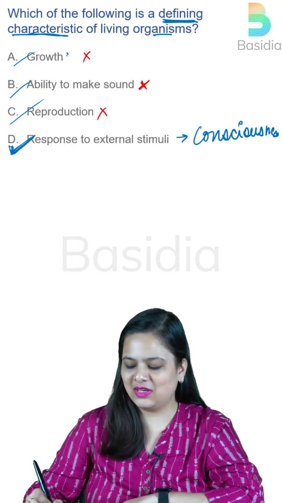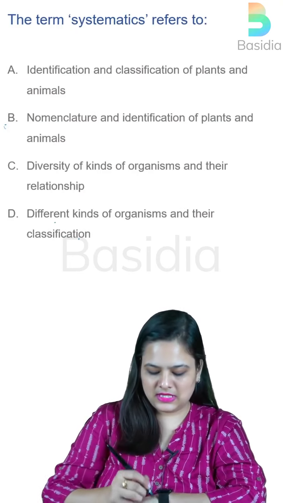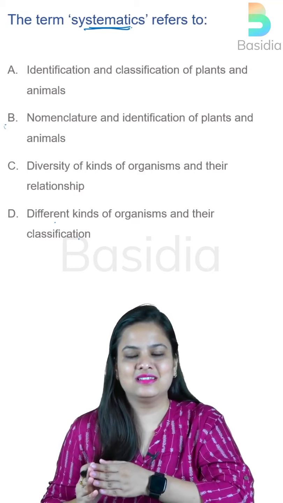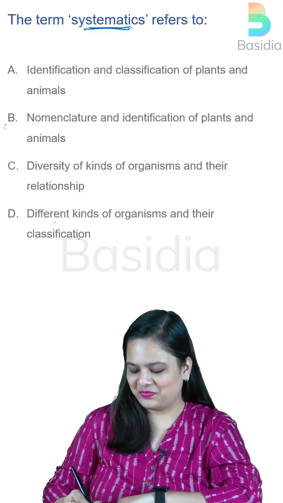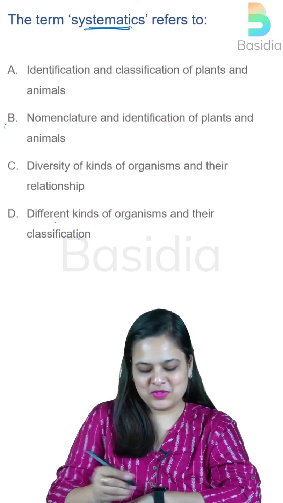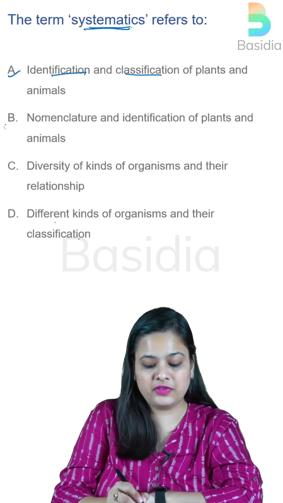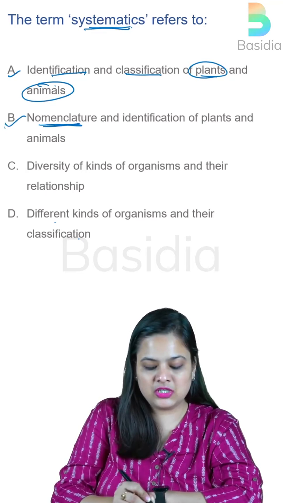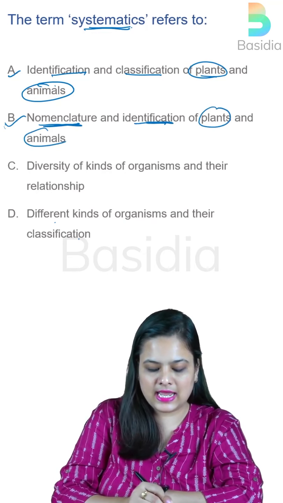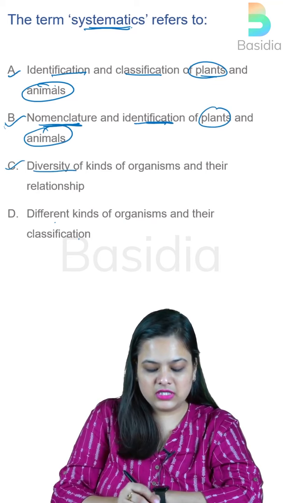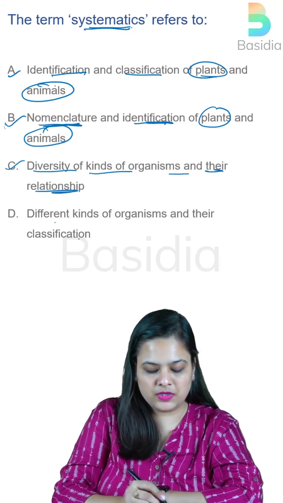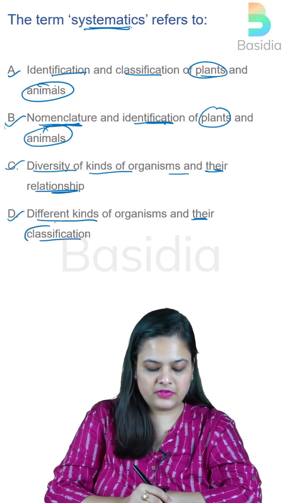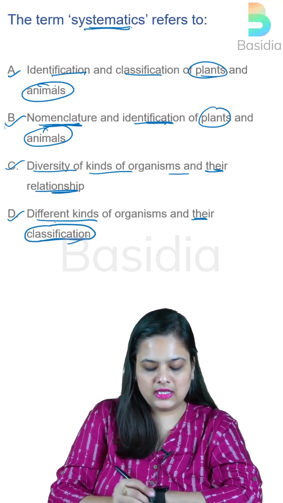Okay, so now let's take a look at the last question. The term systematics refers to. Now just pause the video and try to recollect the definition of systematics. Now, I hope you are done by now. So let's look at the options. Option A says identification, classification of plants and animals, while option B says nomenclature and identification of plants and animals. Option C says diversity of kinds of organisms and their relationship. And option D, different kinds of organisms and their classification.